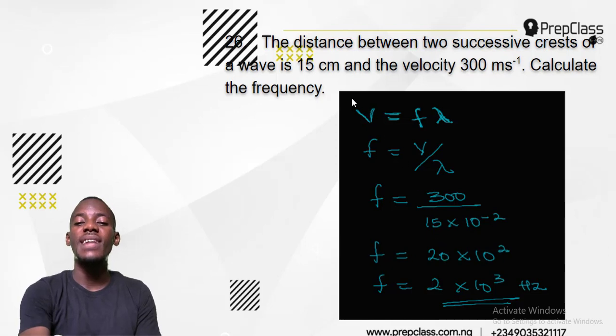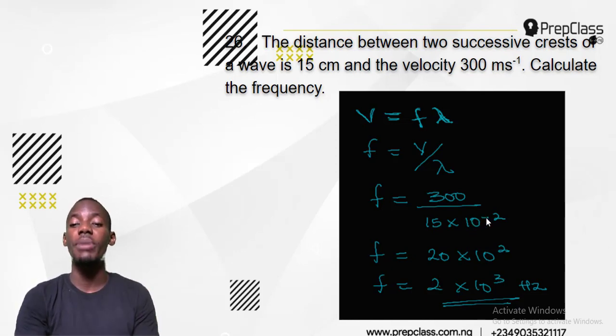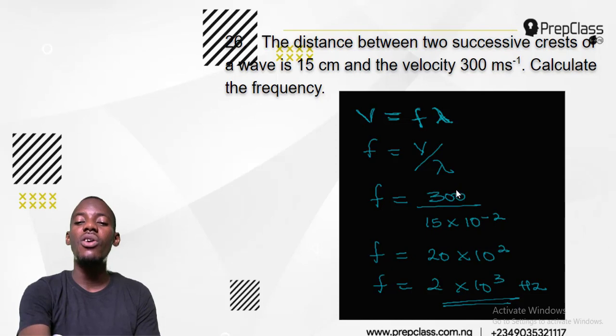15, but it's in centimeters. Turn it into meters by dividing by 100. That's times 10 to the power minus 2. That's how you change centimeter to meter. So I have 300 divided by 15, which is 20, times 10 to the power minus 2. This minus 2 will go up and lose the minus. Whenever 10 to the power something goes up, it changes sign, from minus to plus. So it's 20 times 10 to the power 2.